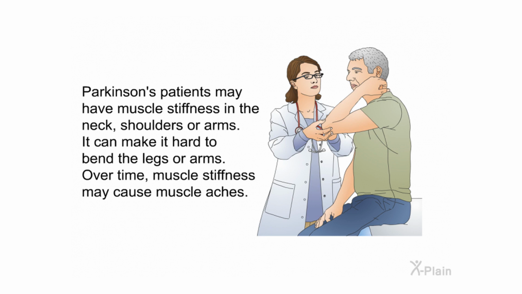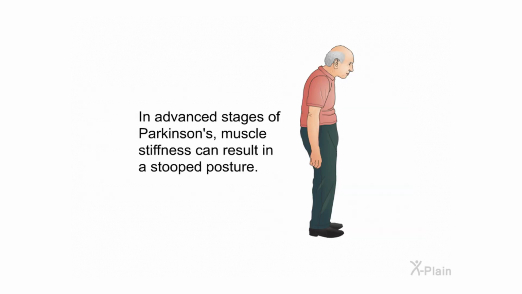Parkinson's patients may have muscle stiffness in the neck, shoulders, or arms. It can make it hard to bend the legs or arms. Over time, muscle stiffness may cause muscle aches. In advanced stages of Parkinson's, muscle stiffness can result in a stooped posture.